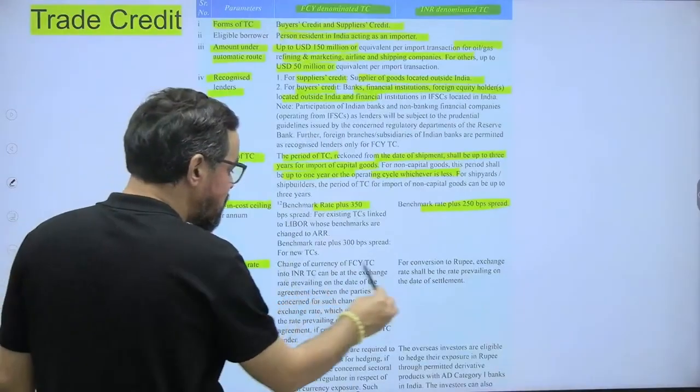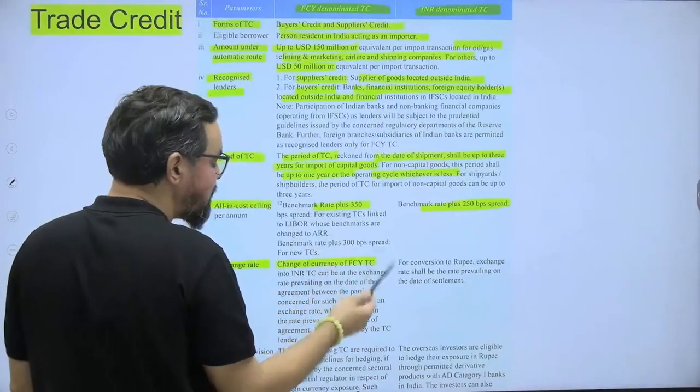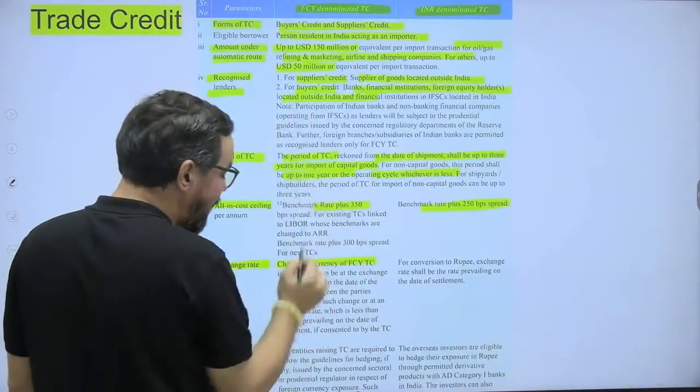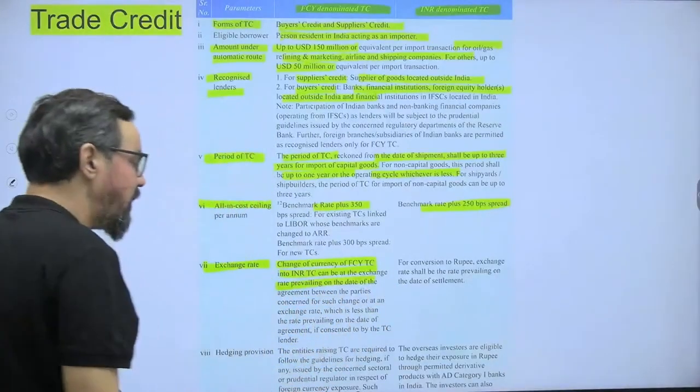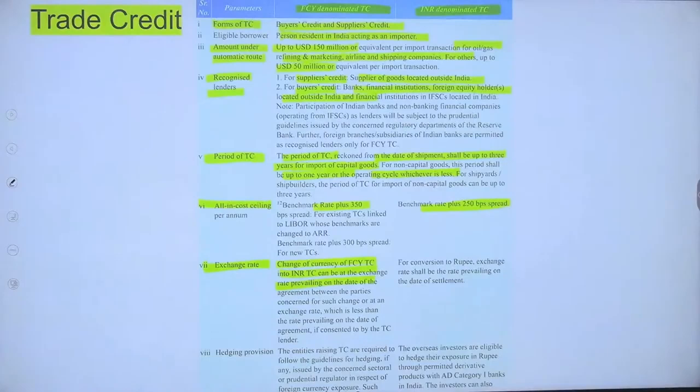Exchange rate: exchange of foreign currency denominated trade credit into INR can be at the exchange rate prevailing on the date of the agreement between parties concerned, or at an exchange rate which is less than the rate prevailing on the date of agreement. It is generally based on the parties themselves, but in another case, for conversion to rupee, the exchange rate shall be the rate prevailing on the date of settlement. That value date we will consider.